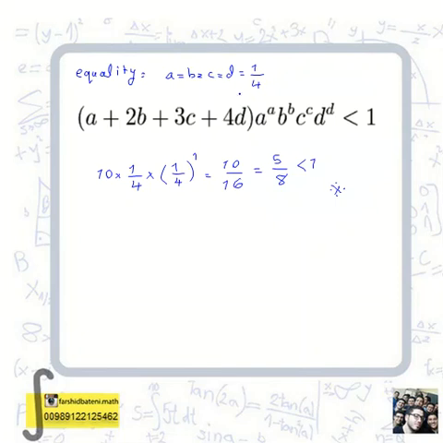And let's substitute 1/4 for the variables. Then the left hand side will be 5/8, and it is less than 1. So we reach a contradiction. By this contradiction, we proved that the equality never holds. I will upload the rest of the problems in the near future.